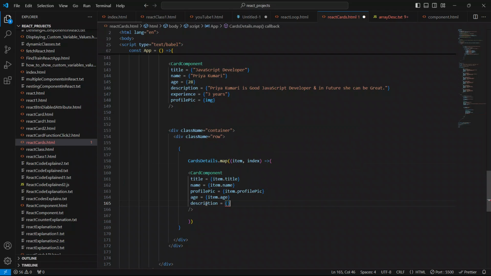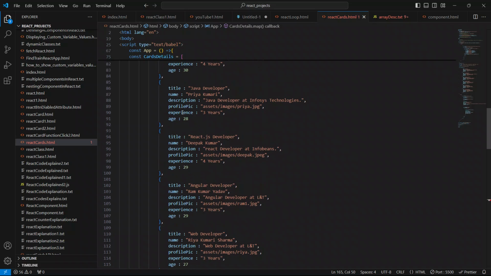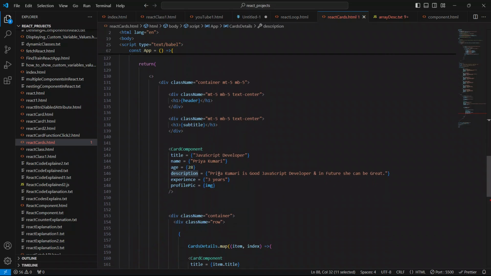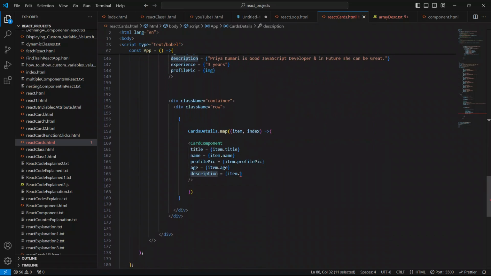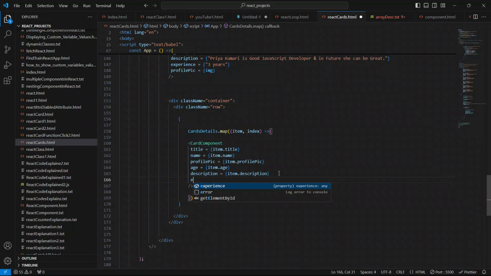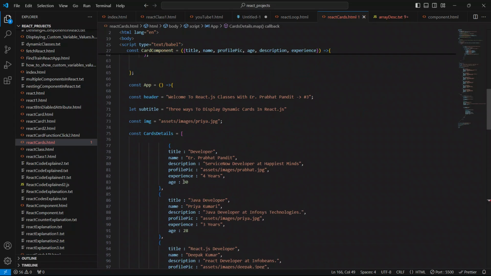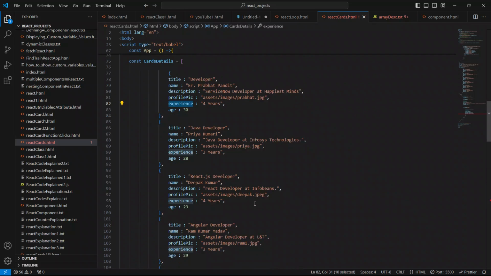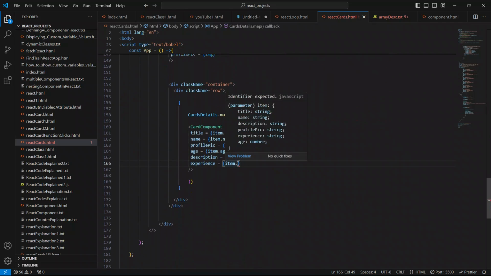So equal to open and closing braces and this.item dot this description. Copy it from here, go down and paste it here. This is it. So now to show the experience also, we will say experience equal to open and closing braces this.item dot experience. Copy it from here and paste it here.